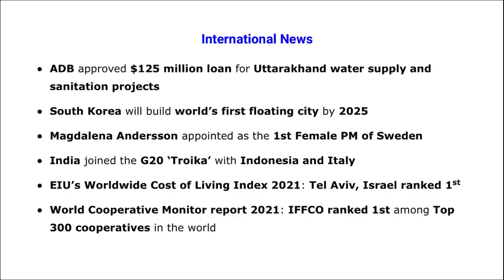So friends, we'll start with the international affairs. Let's start. The first is ADB. Asian Development Bank has approved a $125 million loan for Uttarakhand water supply and sanitation projects. Question can be asked: recently, which organization has approved a loan of $125 million for which state's water supply and sanitation project? It is of Uttarakhand.